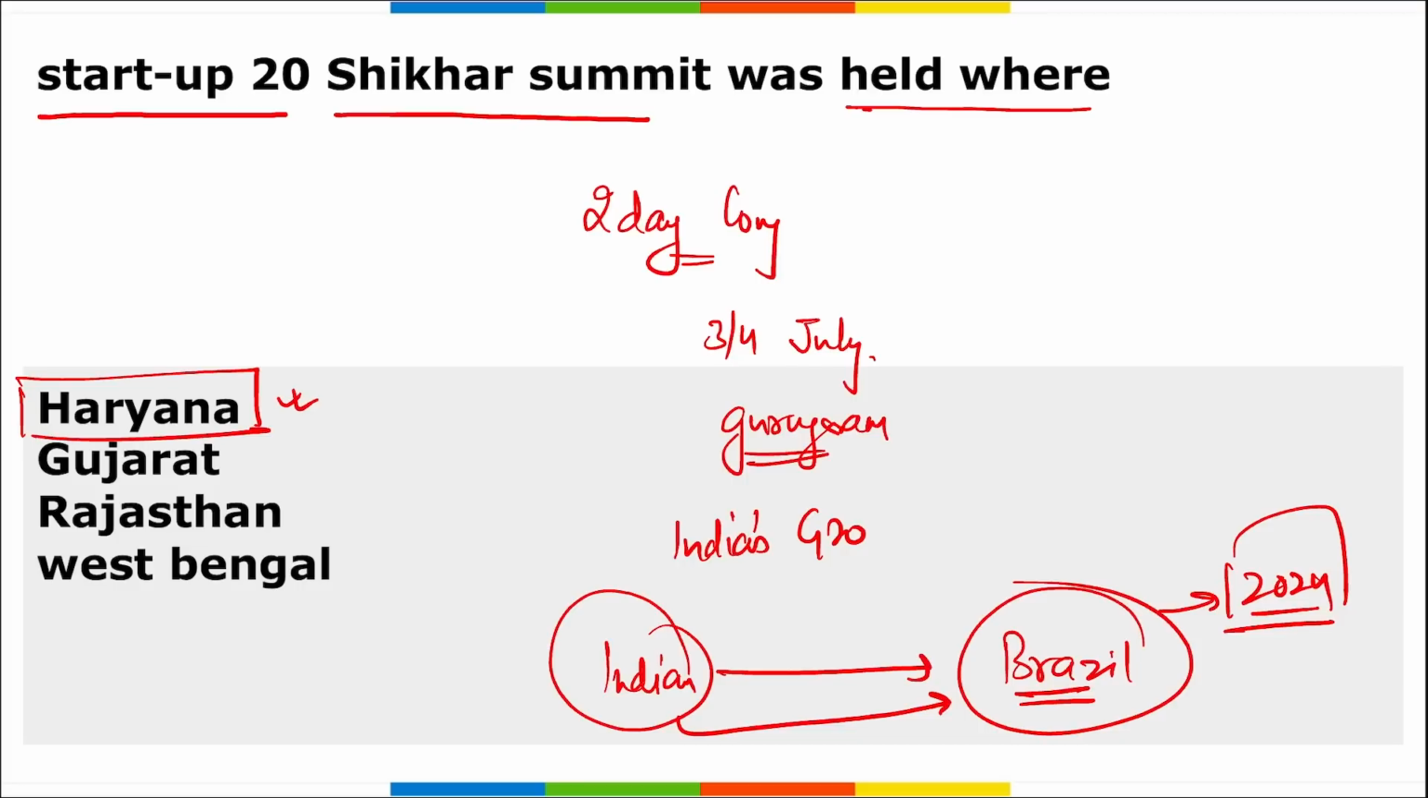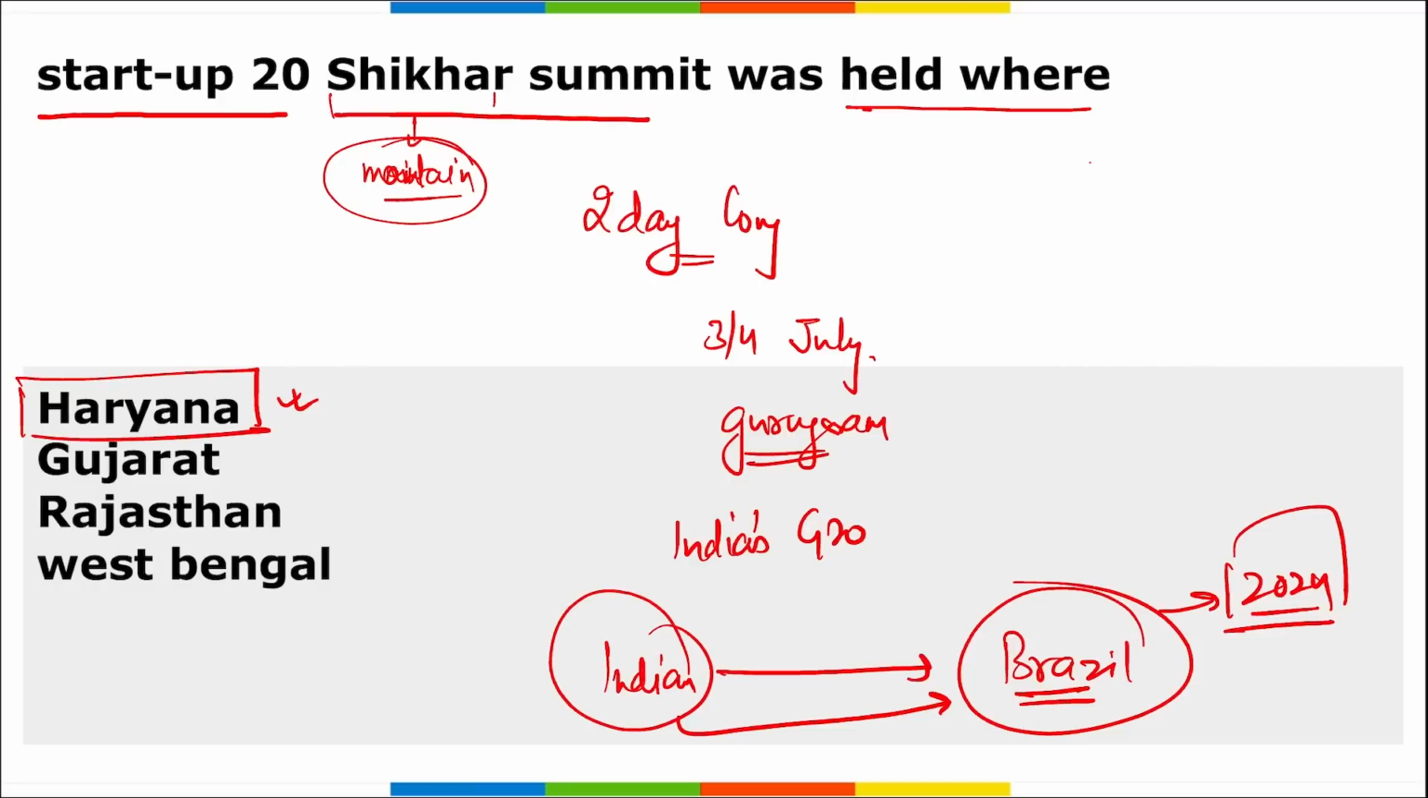Correct? The summit served as a platform for knowledge sharing, strategic alliances, innovation, and collaboration with various global startup ecosystems. Correct? And this Shikhar, what does this mean? This means the top of the mountain. Right? In Hindi it is Shikhar, in English it is top of the mountain. Correct?